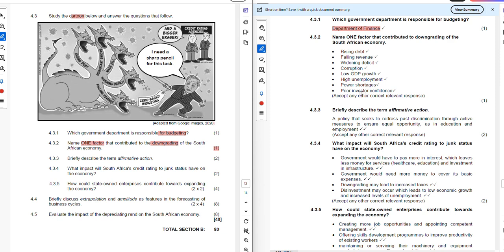Poor investor confidence. If investors are not investing in the South African economy and government, that also contributes to the downgrading of the South African economy.